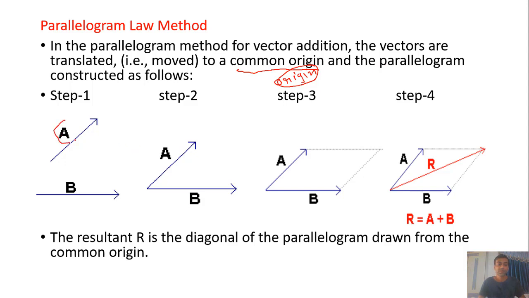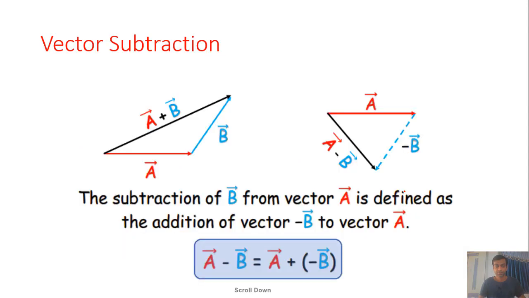Suppose we have vector A and vector B. First of all, we make the origin point or the starting point the same, and then we extend them in such a way that they make the parallelogram. The resultant diagonal of the parallelogram is the addition of vector A and vector B.